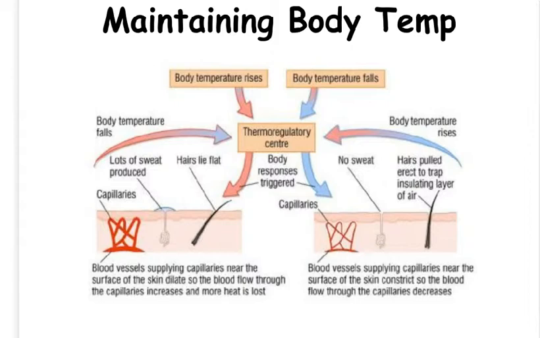The systems that keep internal conditions constant operate by a negative feedback system. This means that if the level of something changes away from what it should be, then a sense organ in your body detects that change. This then sends information to the brain, which sends out messages back to your body to set processes in motion to bring the internal conditions back into balance. So if you get too hot, processes are set in motion to cool you down, or if you get too cold, processes are set in motion to warm you up.